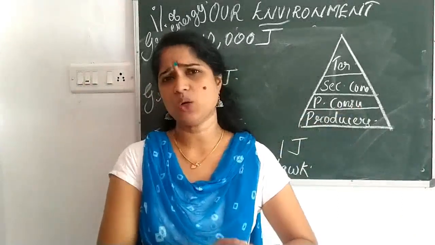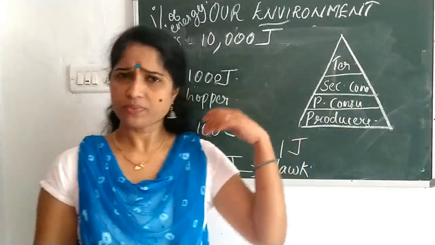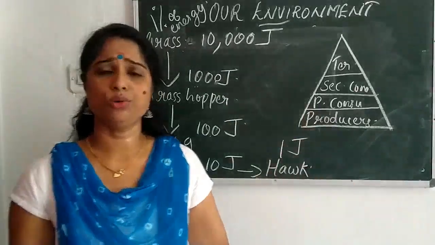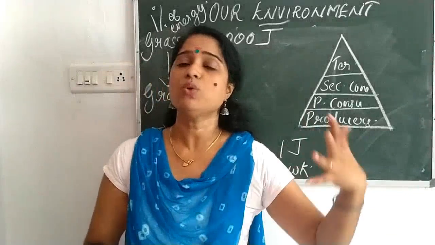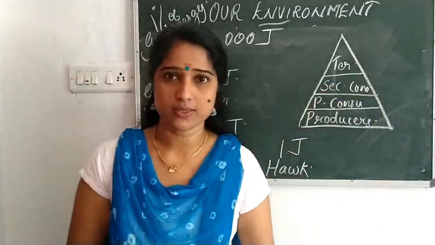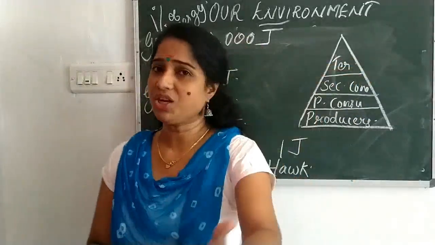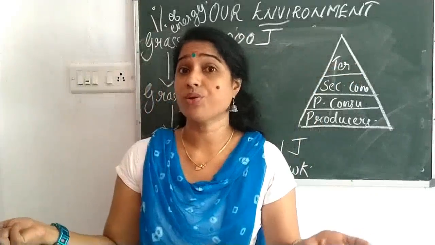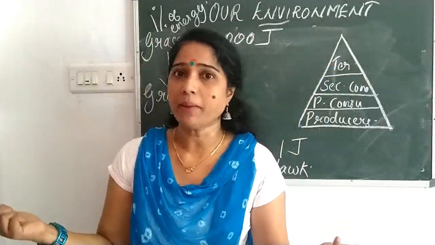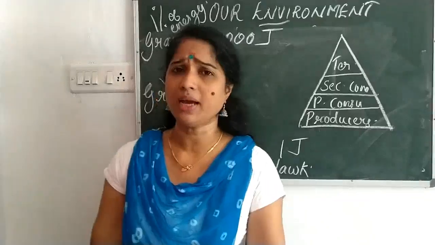Producers. When we observe any ecosystem, whether the forest, the grassland, the crop field or the pond, wherever we look, we could see numerous organisms belonging to which group? Producers. As the level increases, the number of organisms gets reduced. If there are only a few producers but the tertiary consumers are more in number, what happens?